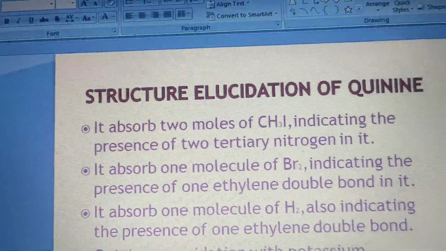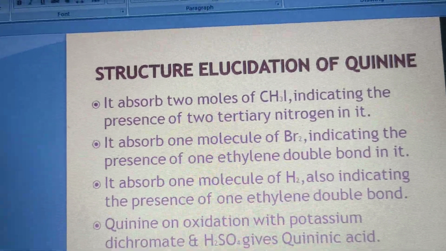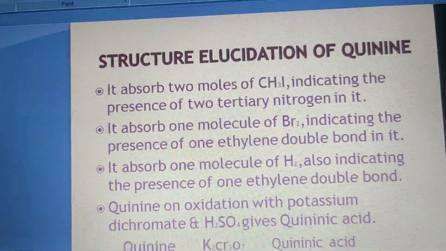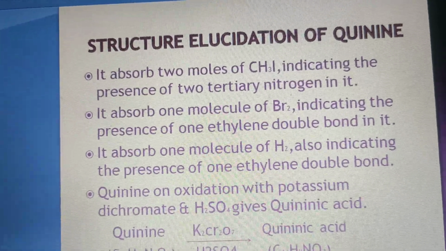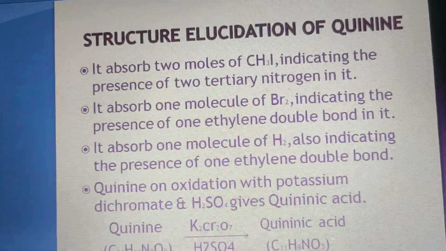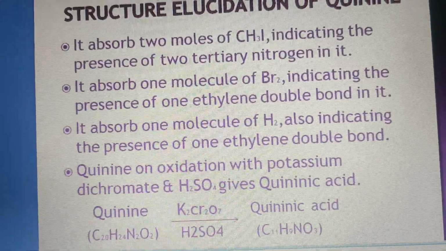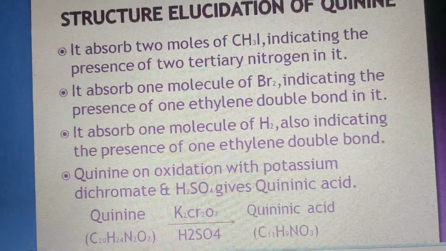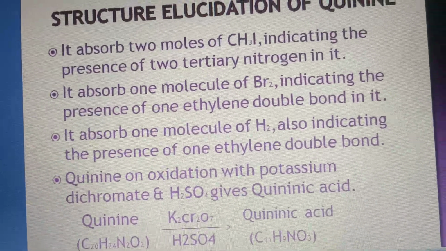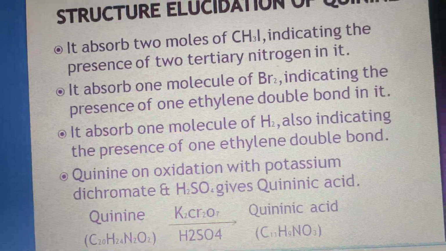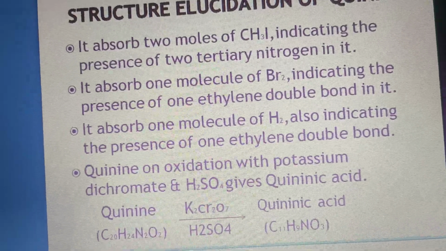Next, it absorbs two molecules of methyl iodide, indicating the presence of two tertiary nitrogen atoms in it. It also absorbs one molecule of bromine, indicating the presence of one ethylenic double bond in it. It also absorbs one hydrogen molecule, again indicating the presence of one ethylenic double bond in quinine.